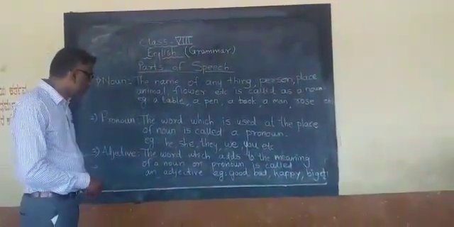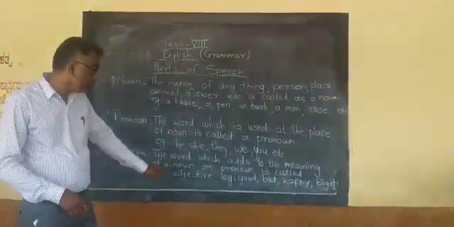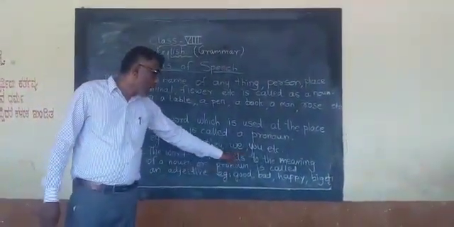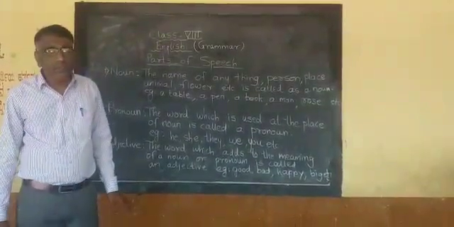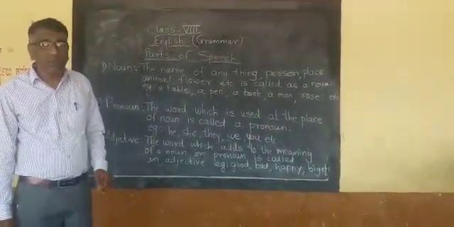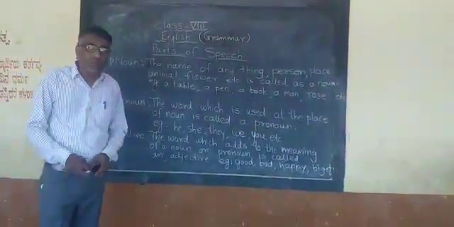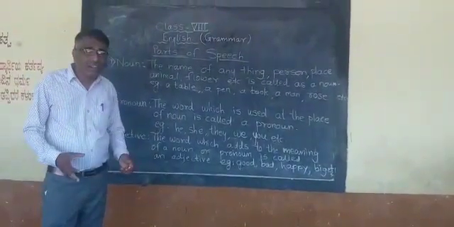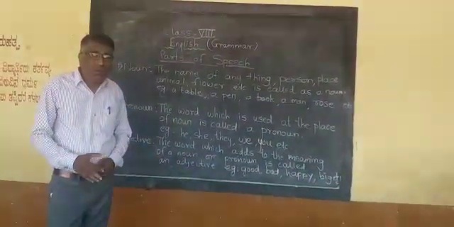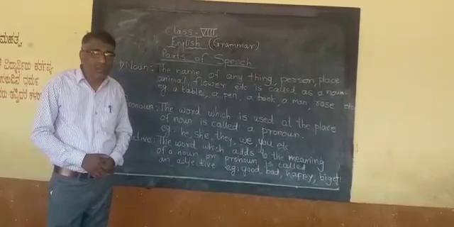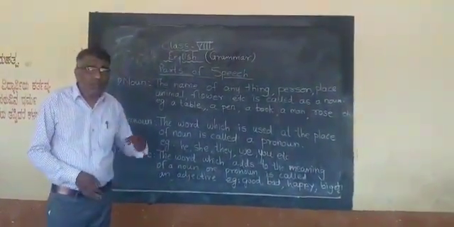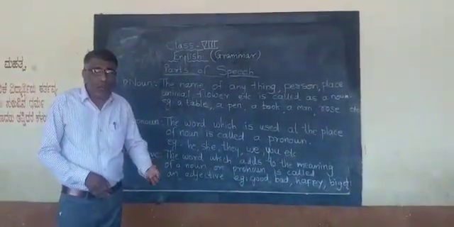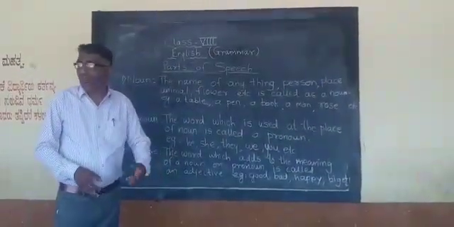For example, good, bad, happy, big, strong, nice, strange, weak, beautiful, ugly, short, small. These are the adjectives. What do they do? They tell more about the noun. They tell us about the noun.